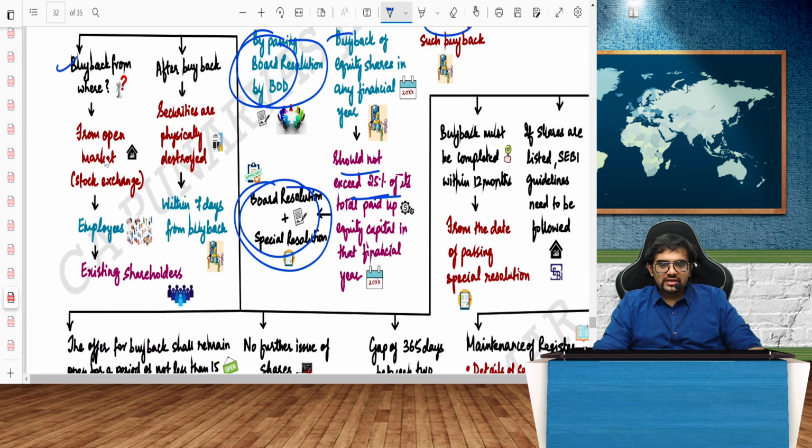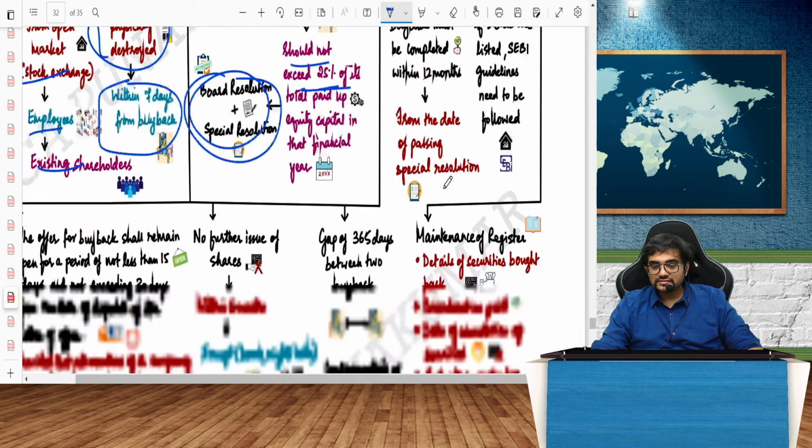From where do I buy back? I can buy back shares from the open market, stock exchanges, etc. From the employees also, from the existing shareholders also I can buy. After buyback, securities are physically destroyed. This is predominantly gone now because all unlisted companies and public companies need to have shares in demat form. Physical destruction is no longer there, but theoretically it is there, within 7 days from the buyback. Next.